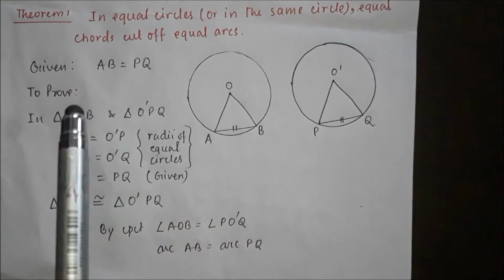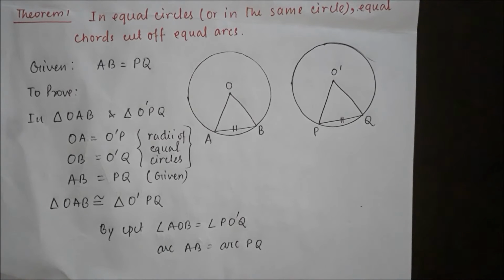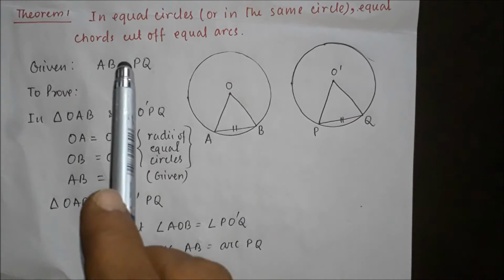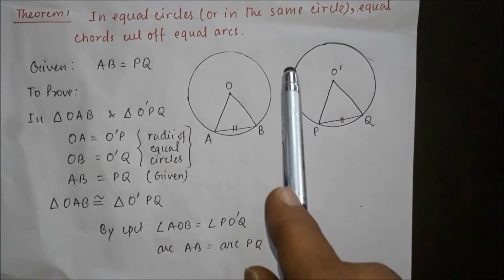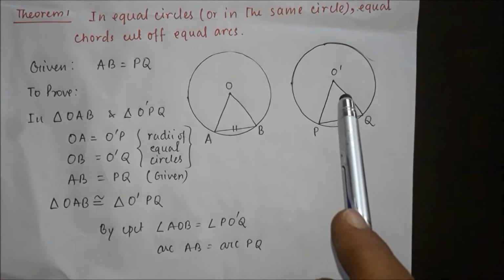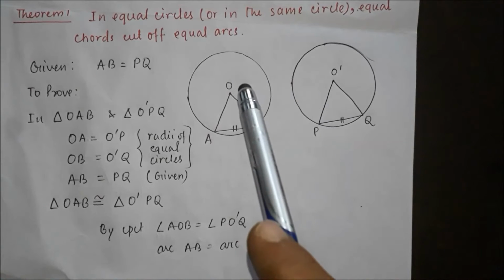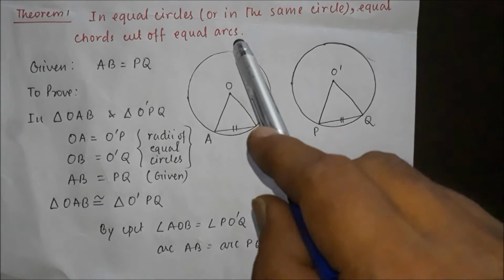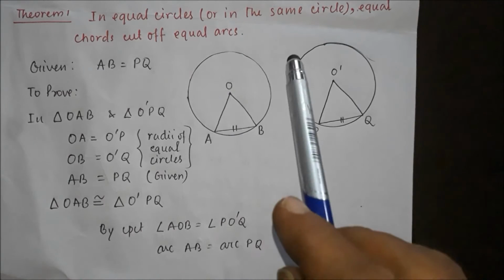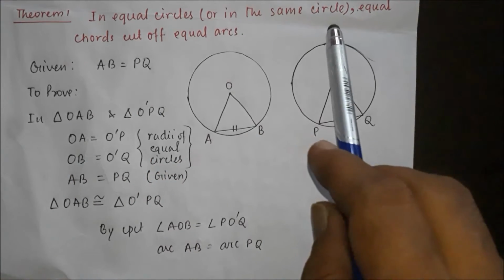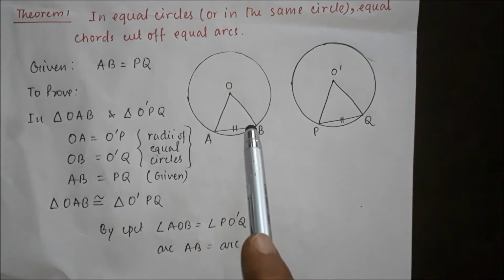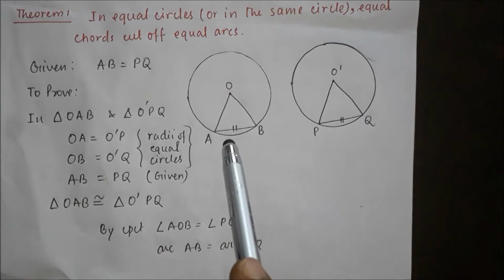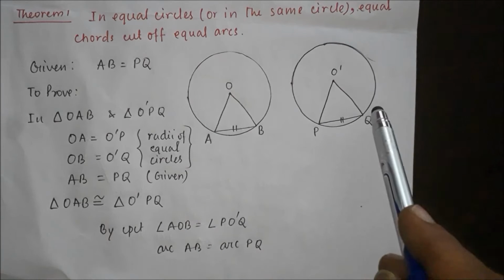Now, based on the axioms we just learned, we are going to prove our first theorem in equal circles or in the same circle. The theorem is applicable whether you consider two different circles of the same radii, or one circle with the same arc. In equal circles or in the same circle, equal chords cut off equal arcs. That means here chord AB is given as equal to chord PQ, and we need to prove that arc AB equals arc PQ.